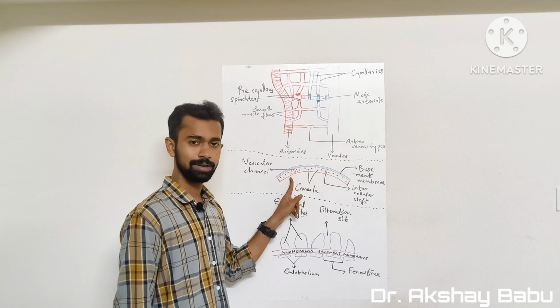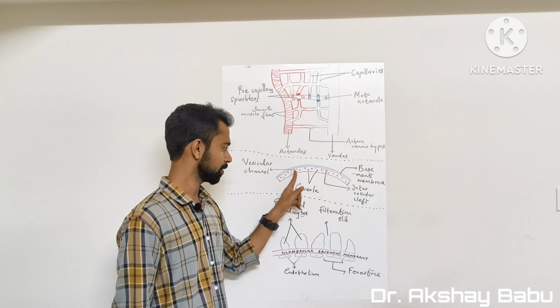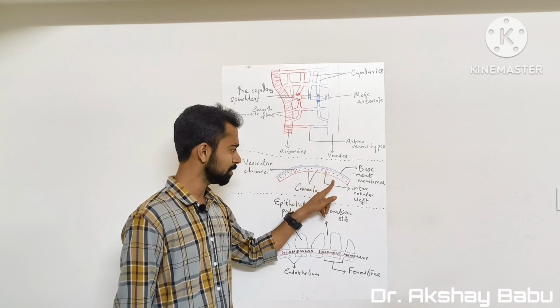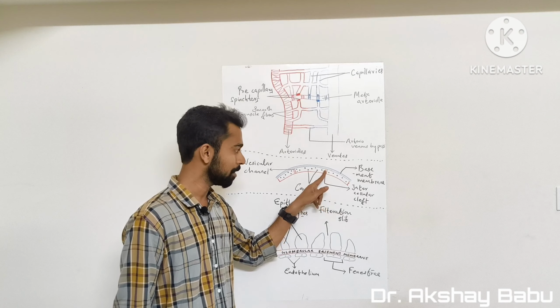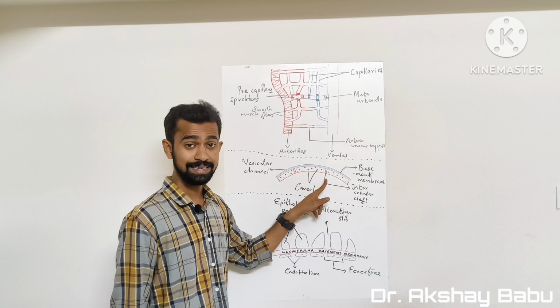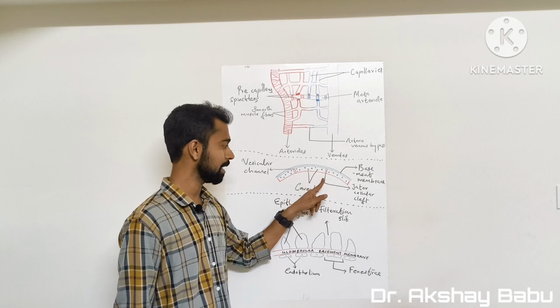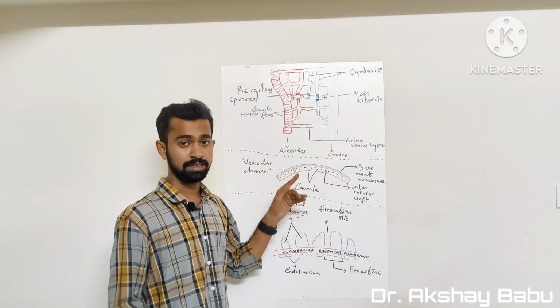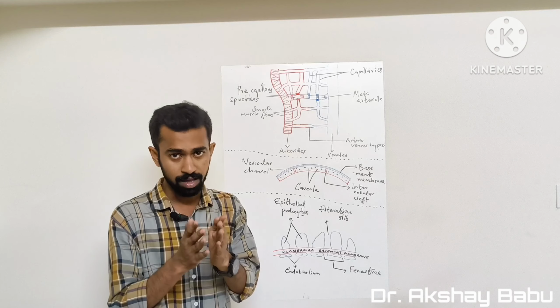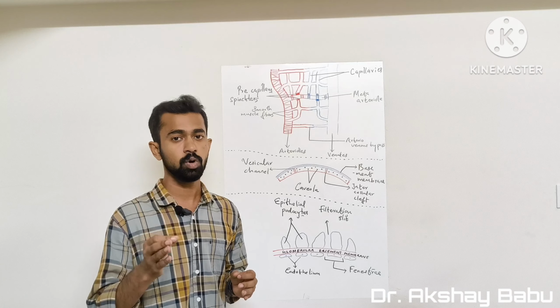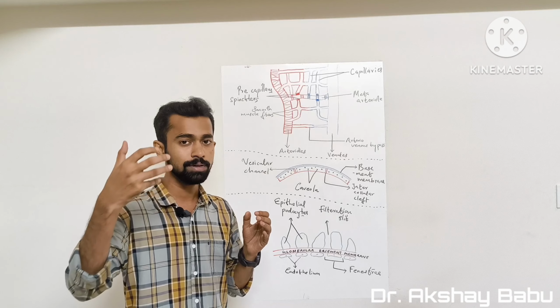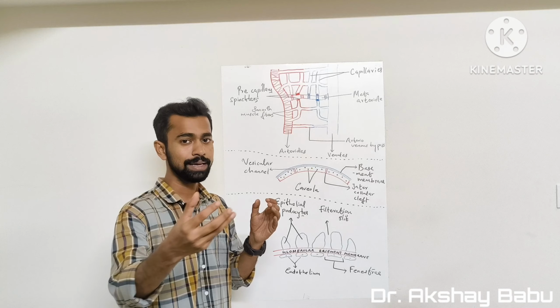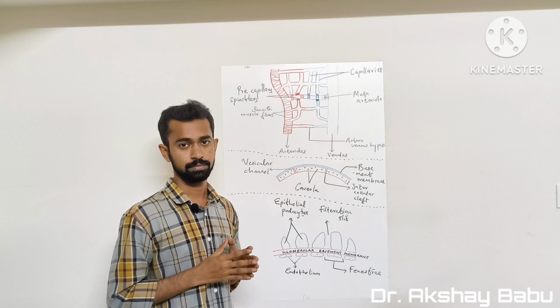In between these two endothelial cells there's one gap. Again, in between these two endothelial cells there's another gap, and these gaps are known as intercellular clefts. And these intercellular clefts play a major role in the diffusion of soluble substances through the capillary membrane.